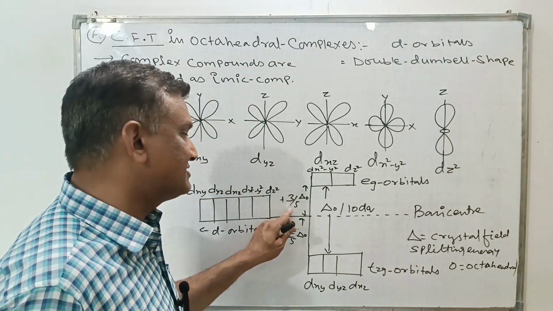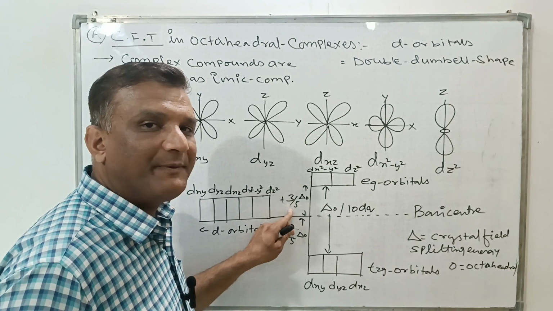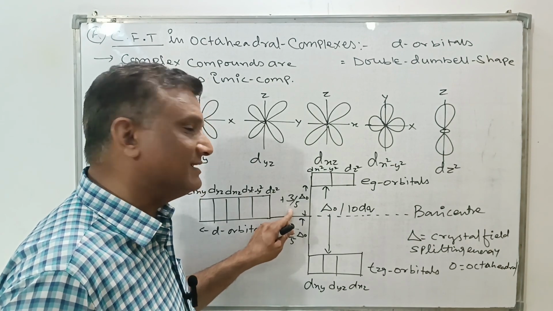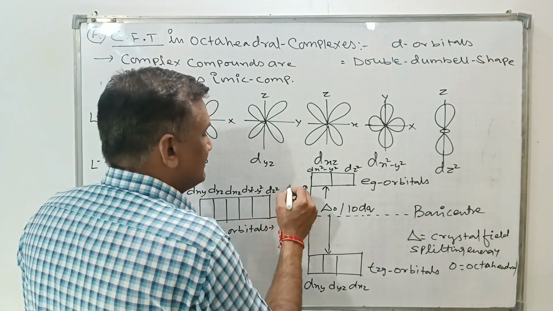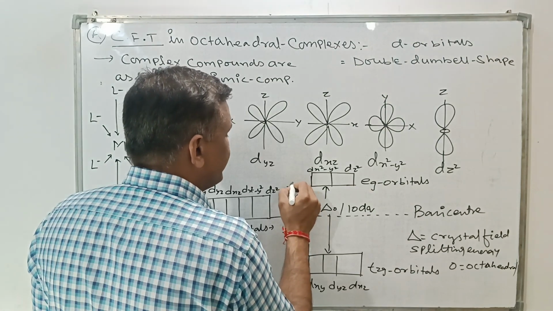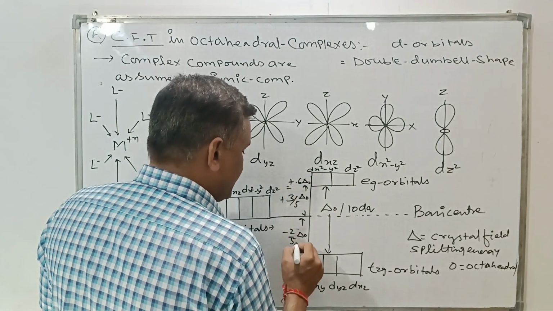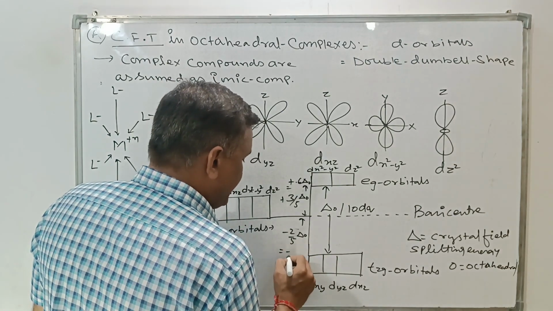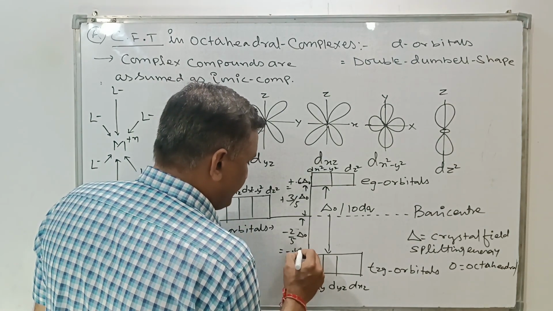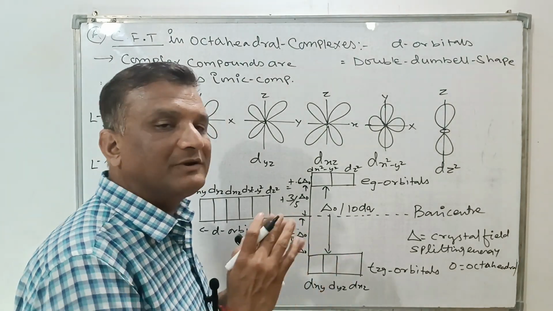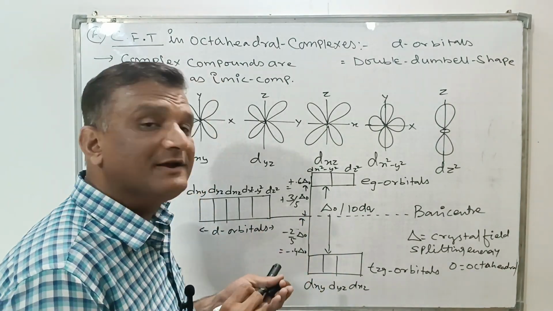If we go with the plus 3/5 of Δo, it is also denoted as plus 0.6 Δo, and this will be minus 0.4 of Δo. So this was about the crystal field splitting theory.